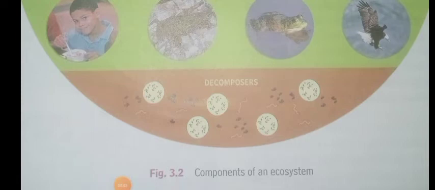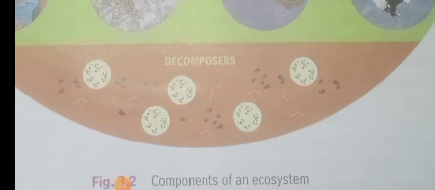Now the decomposers. Decomposers are the organisms that return nutrients back to the environment. The microorganisms that feed on the dead bodies of animals are called decomposers.